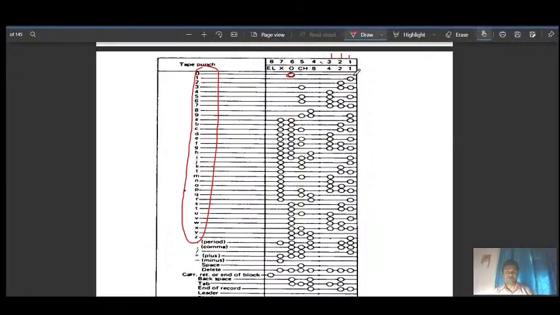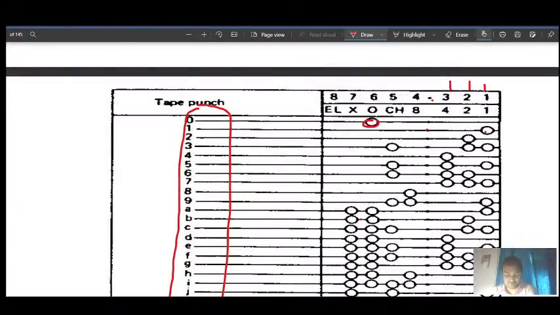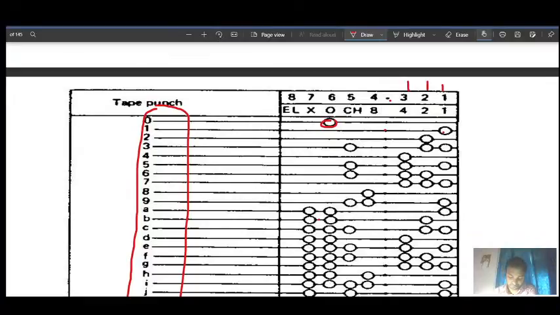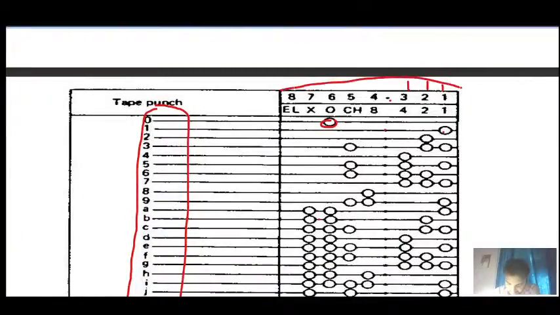Let me zoom a bit. So you can see the column, then numbers, letters, and the instructions. Only this much you will see on the punch tape.